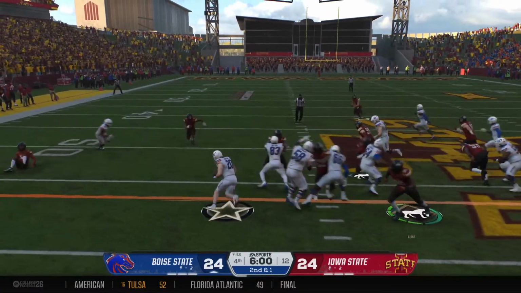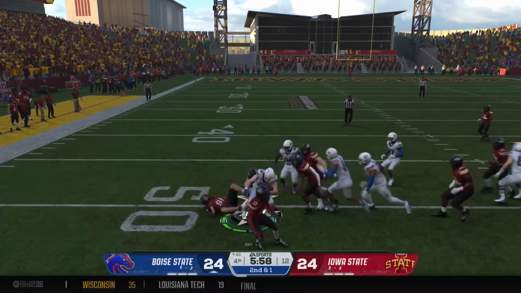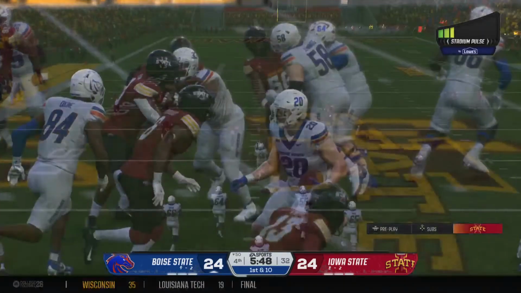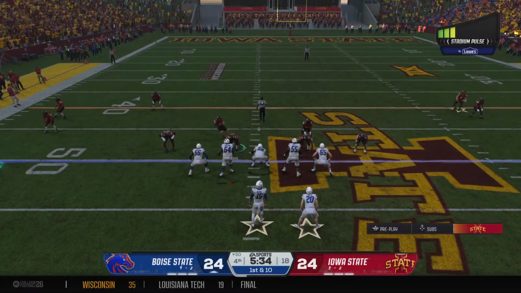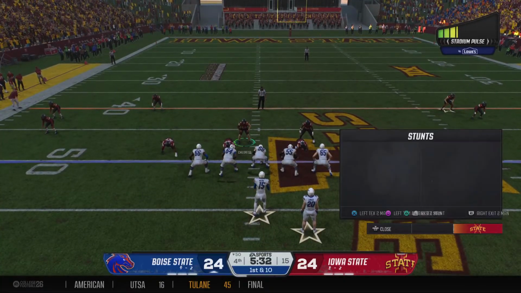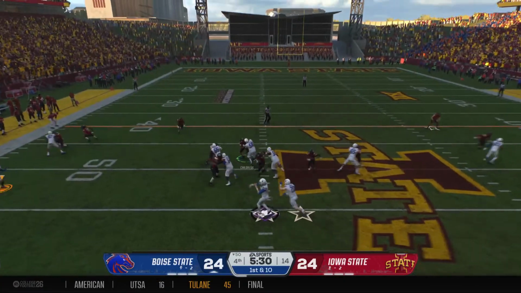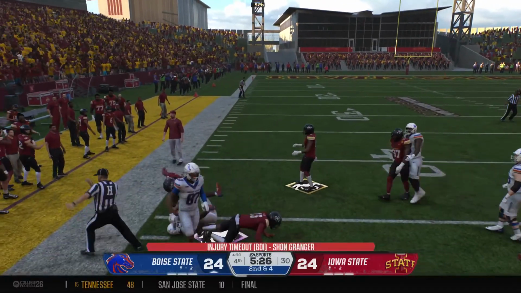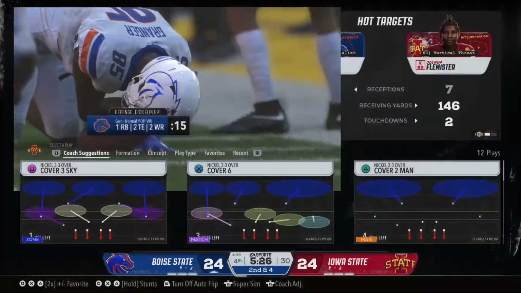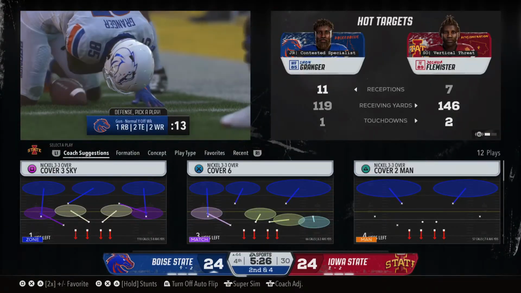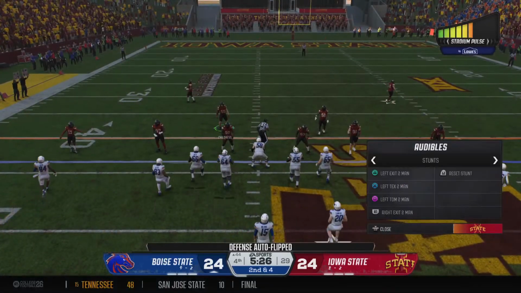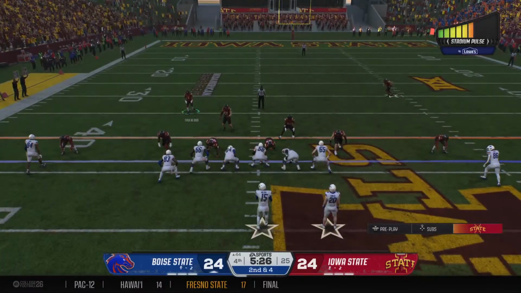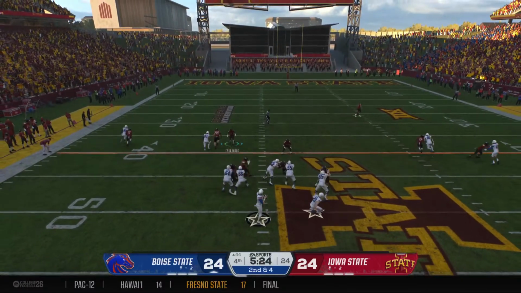Here's the handoff. Makes a man miss. They knock him down, but he's got enough to get it across the line and pick up the 1st down. The Broncos are on the move. Reads it, fires, complete. And he'll get behind those pads and deliver the blow and get it down to the 44. Man down on the play as the officials take a break to let him be checked out. And the Broncos with a 2nd and short to keep this drive moving.